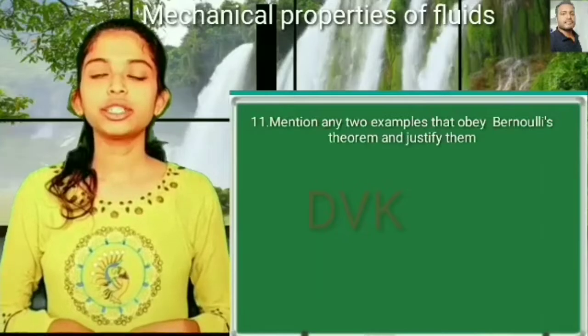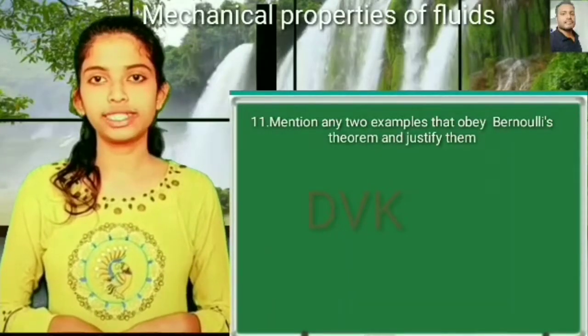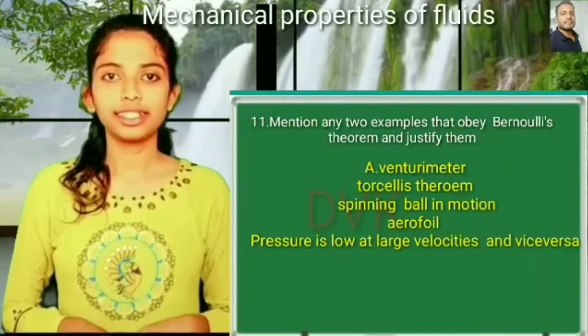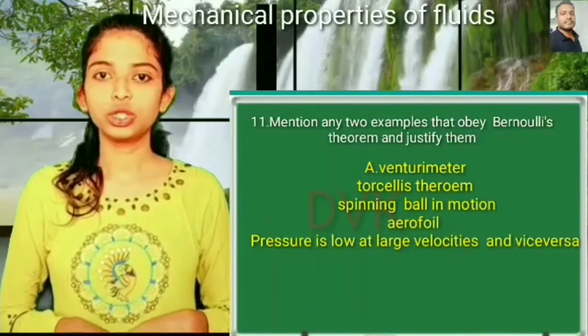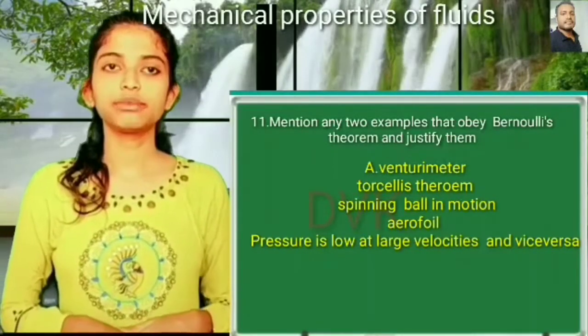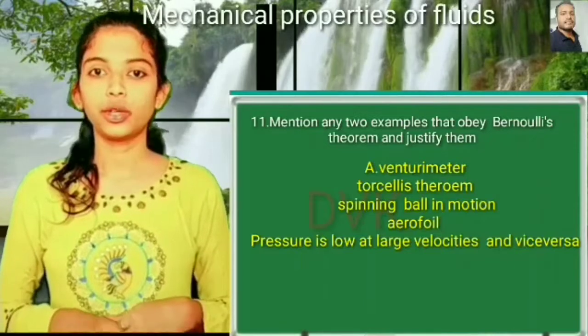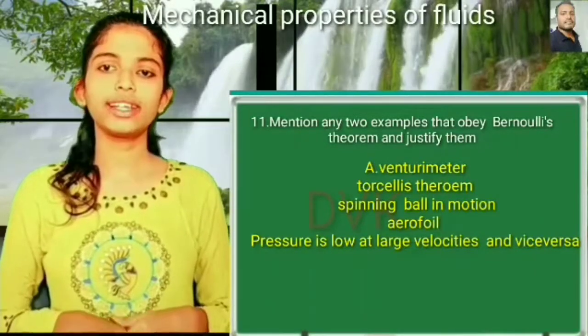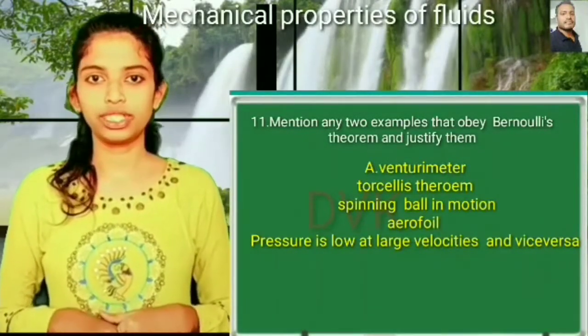Eleventh question, mention any two examples that obey Bernoulli's theorem and justify them. Answers: first one, Venturi's theorem, Torricelli's theorem, spinning ball in motion, aerofoil. Pressure is low at large velocity and vice versa.